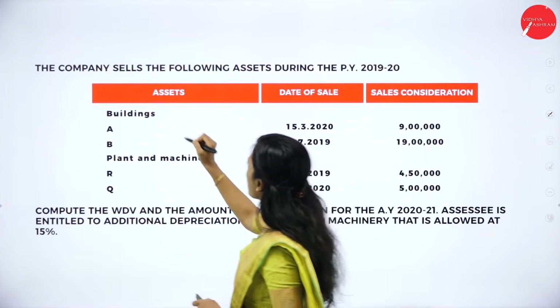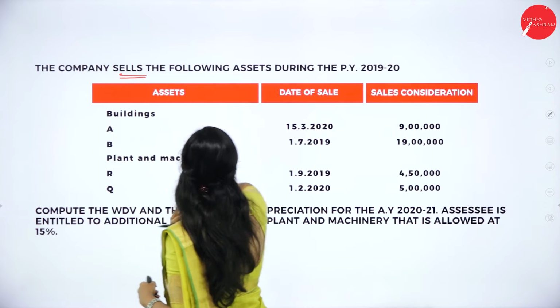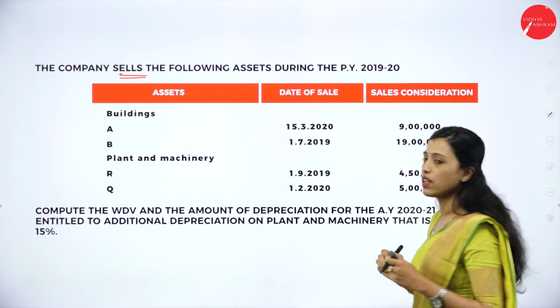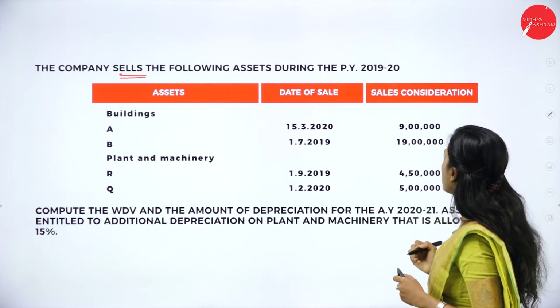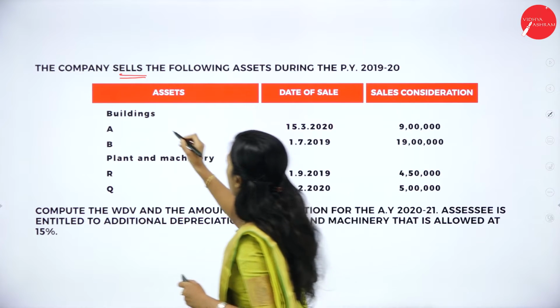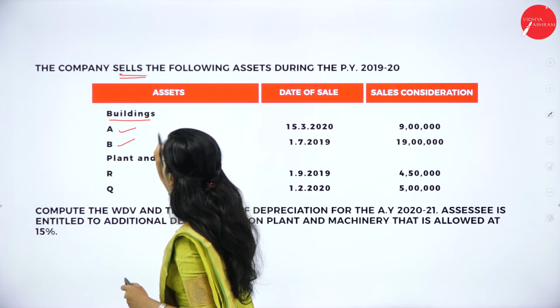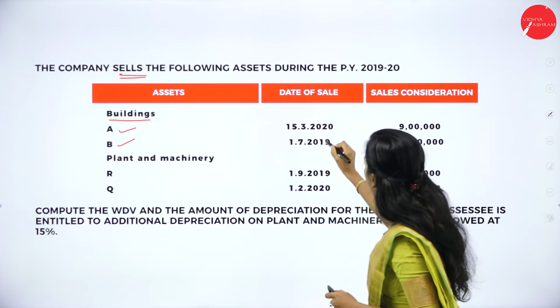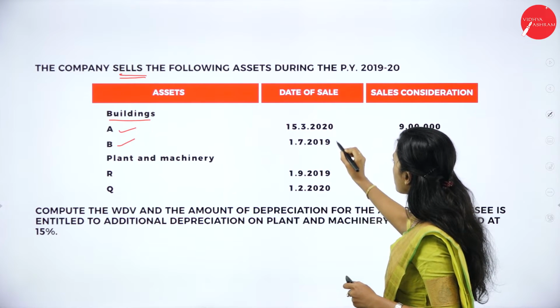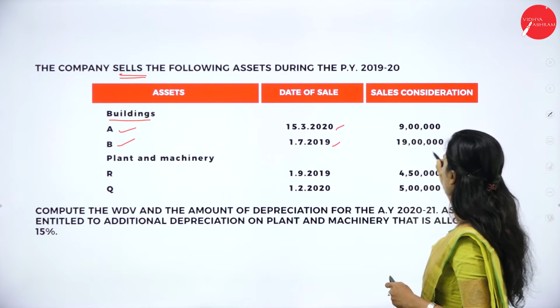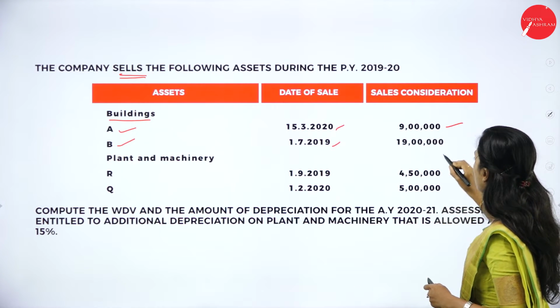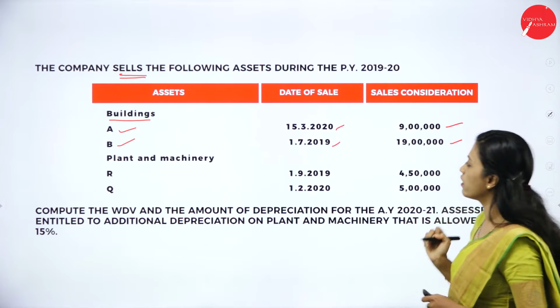Now, the company sells the following assets during the previous year 2019-20. Building A and B sold on 15/3/2020 and 1/7/2019. Sales consideration is 9 lakh and 19 lakh.